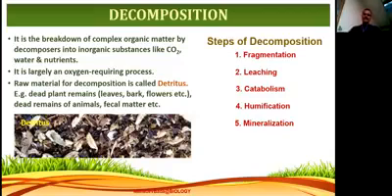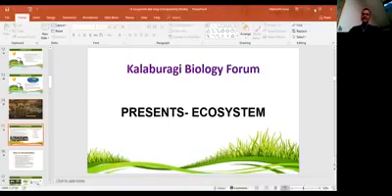So in this way, the decomposers help. What are the steps of decomposition? How do these bacteria or earthworms break down the food material? There are mainly 5 steps. One is called fragmentation, another is leaching, another is catabolism, another is humification, and another is mineralization. These are the steps of decomposition. So in the next class, we will study what each step means. What do you mean by fragmentation? What do you mean by leaching? What do you mean by catabolism? What do you mean by humification? What do you mean by mineralization? All these we will study in the next class.